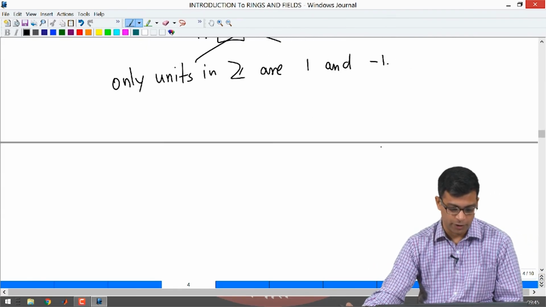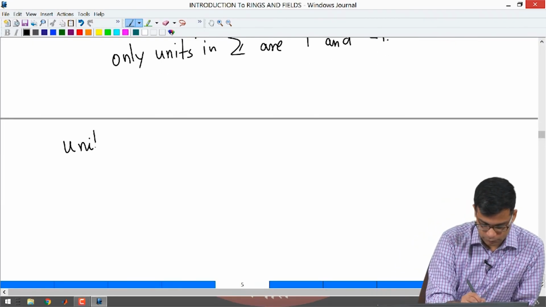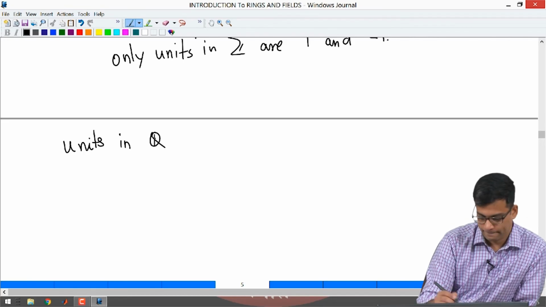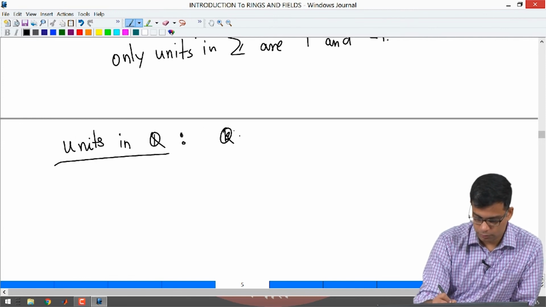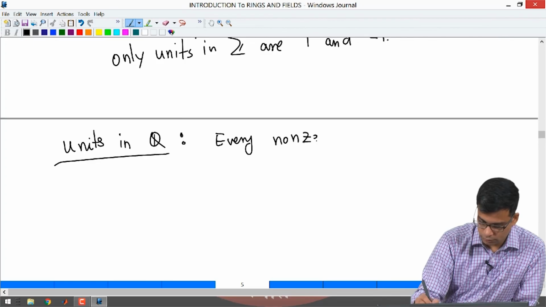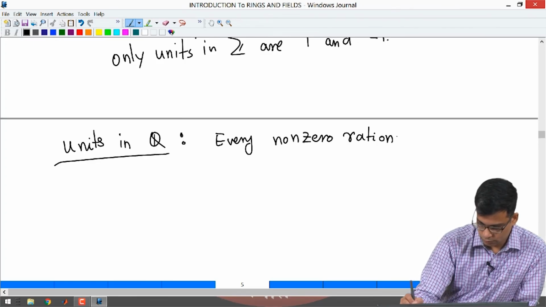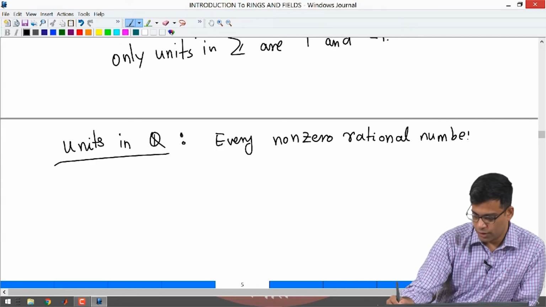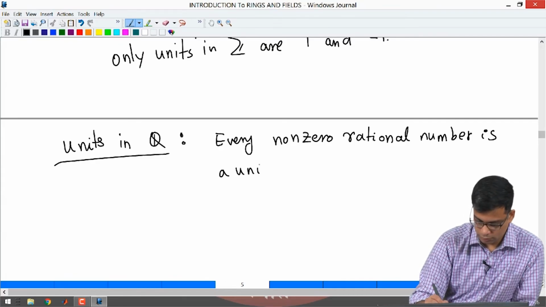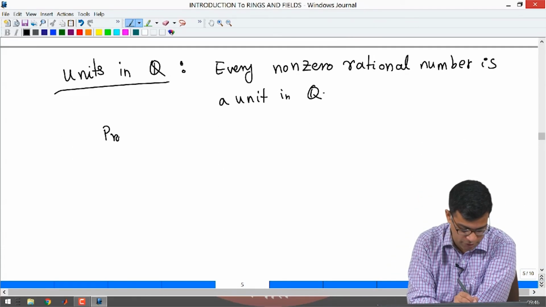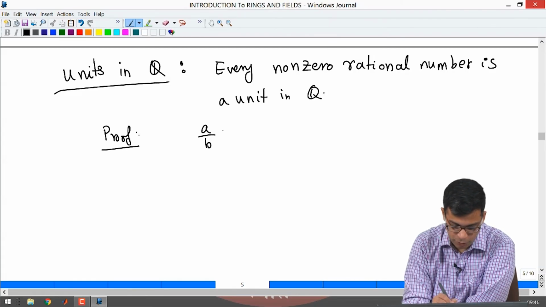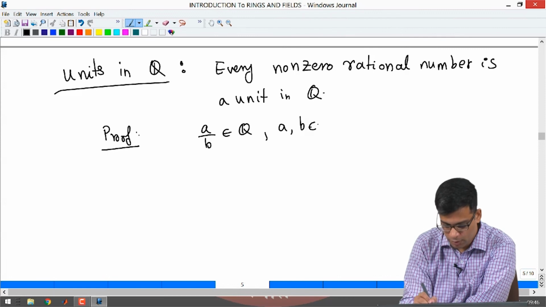Okay. So, similarly, now let me look at units in, let us say, Q. I claim units in Q are actually all non-zero rational numbers. So, every non-zero rational number is a unit. Why is this? What is the proof of this? Let us take a by b in rational numbers. So, a and b are integers, right.